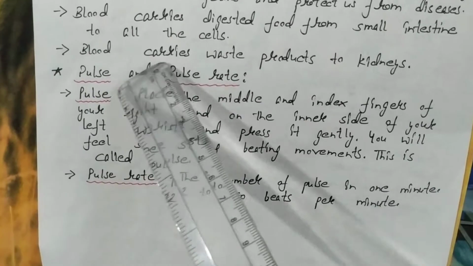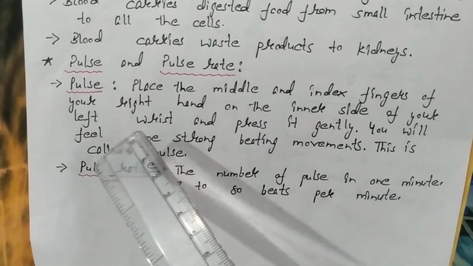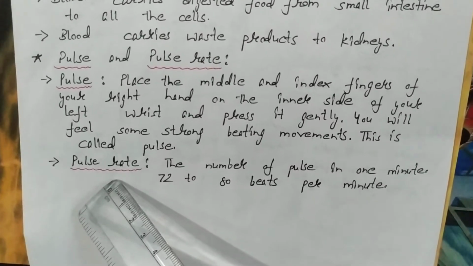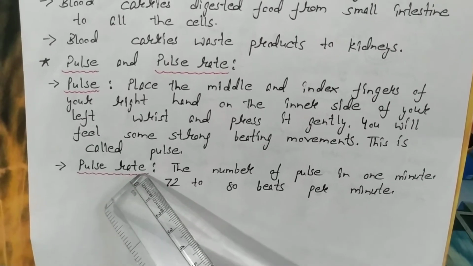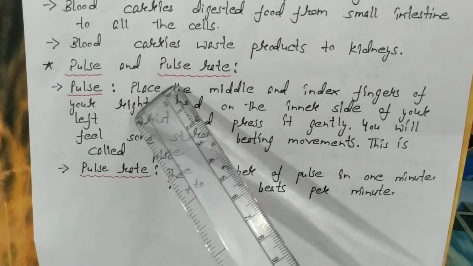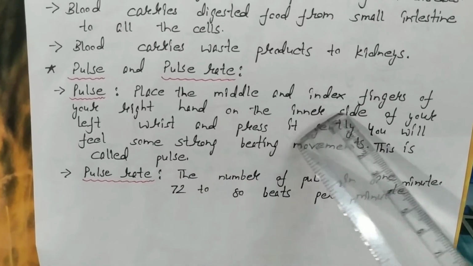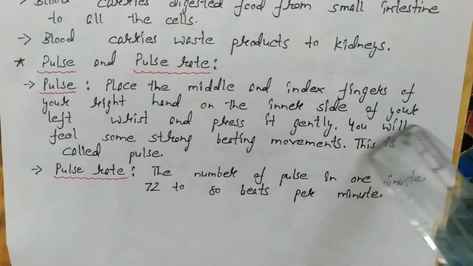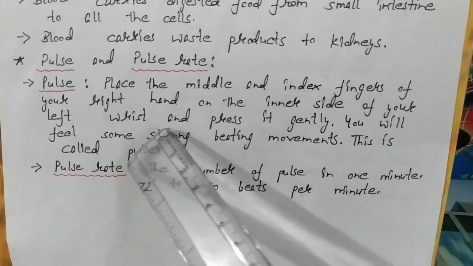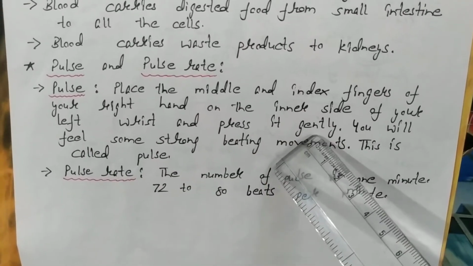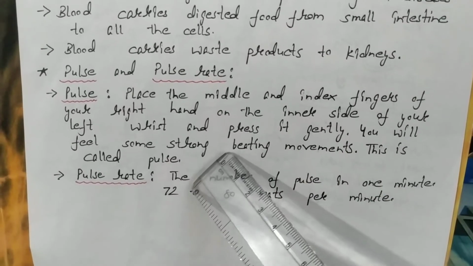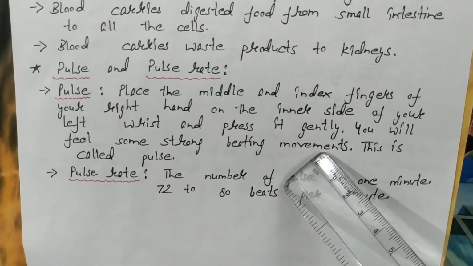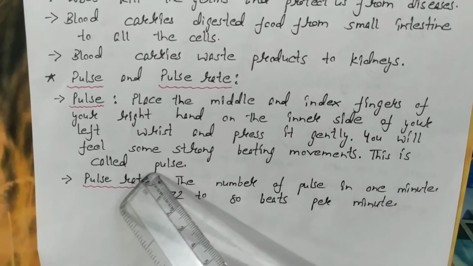Next comes pulse and pulse rate. For this, children, I told you to do an activity to record your pulse rate. I told you to place the middle and index fingers of your right hand on the inner side of your left wrist and press it gently. You will feel some strong beating movement, same as the beating of our heart. This is called pulse.